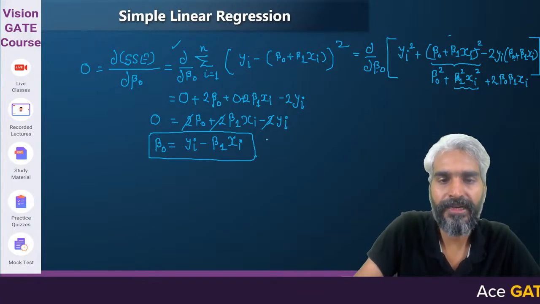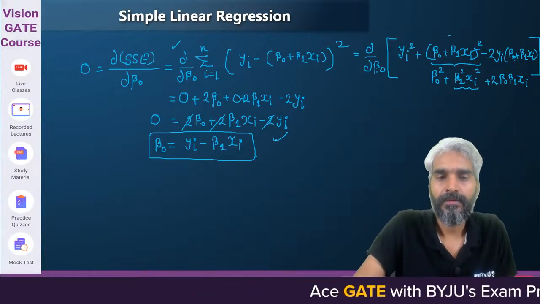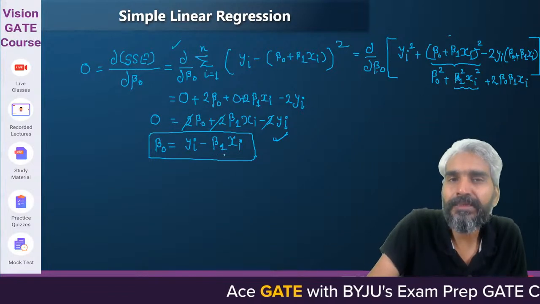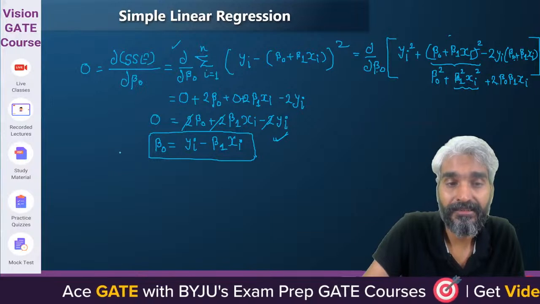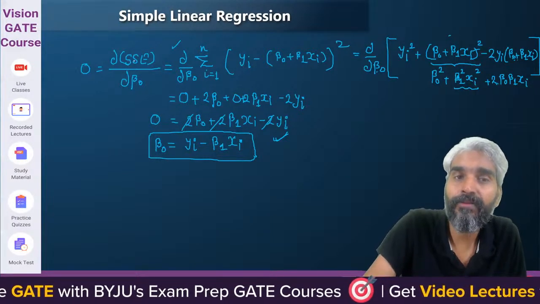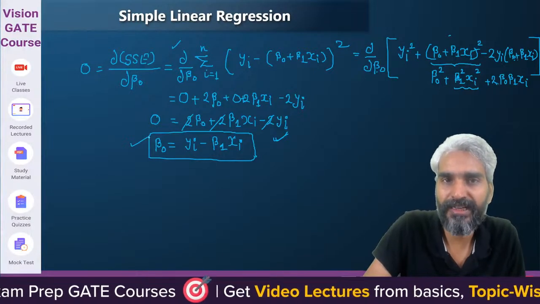This is the value of beta 0. Is it okay for everybody? Obviously it will depend on beta 1, but yes, when we differentiate the sum of squared error with respect to beta 0, this is the output which we will get.